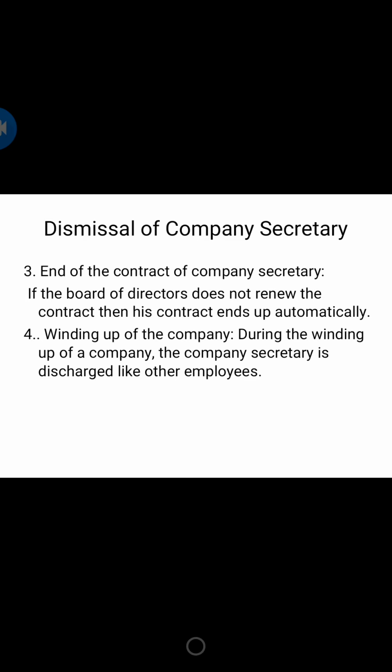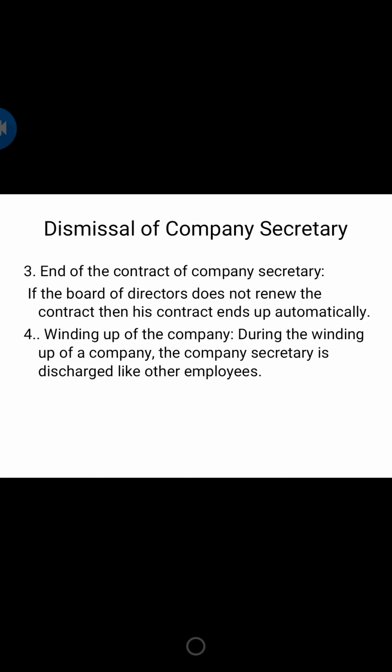An employer-employee relationship exists between the secretary and the company. If the board of directors is not satisfied with the performance of the secretary, as I said, they are going to give the prior notice and they are going to send them out. If winding up takes place before the termination of the fixed period, then what happens?